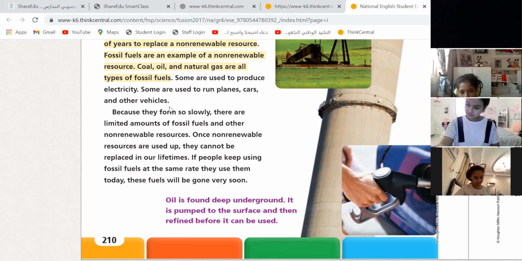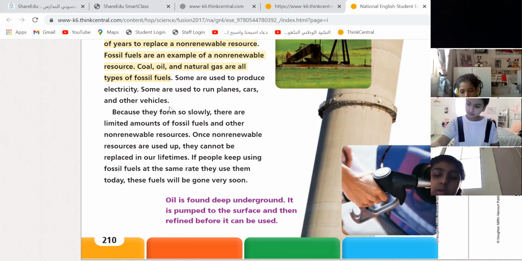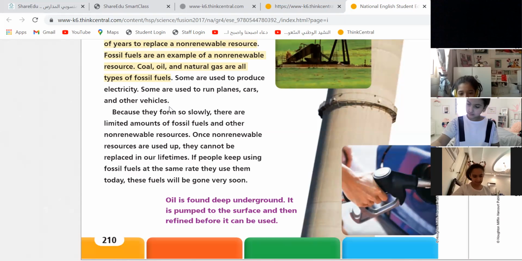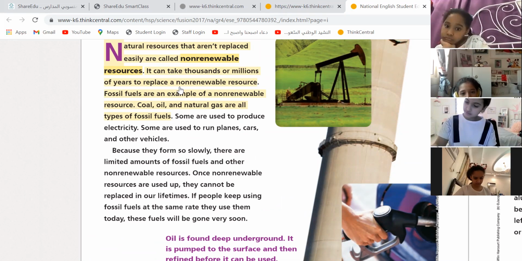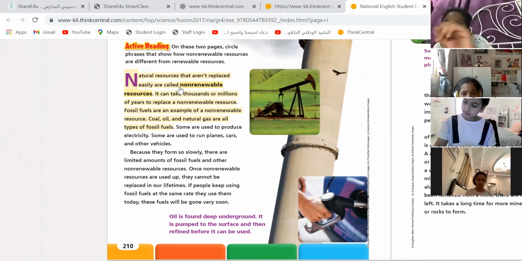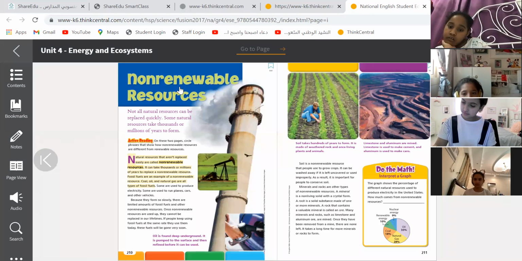Okay, guys, now I taught you two types, or two sources, of electricity. Do you remember? What are they? One is here and the other one is on the other page. Renewable resource and non-renewable resource. Excellent. What is the renewable resource for electricity?